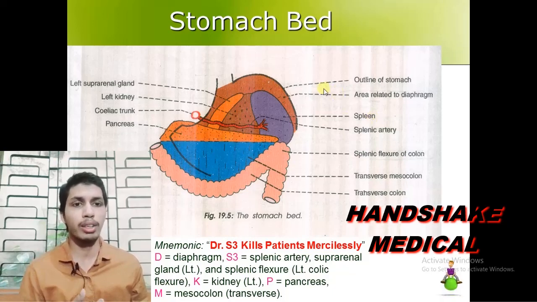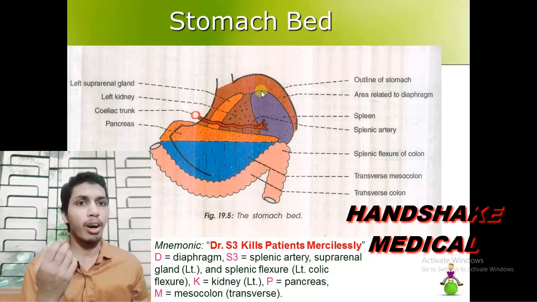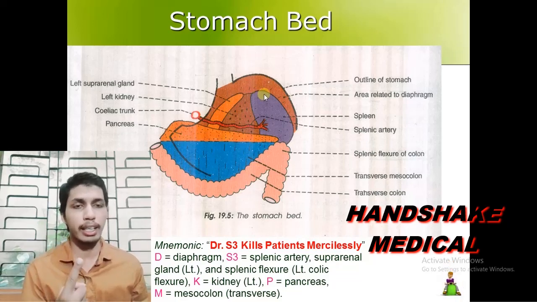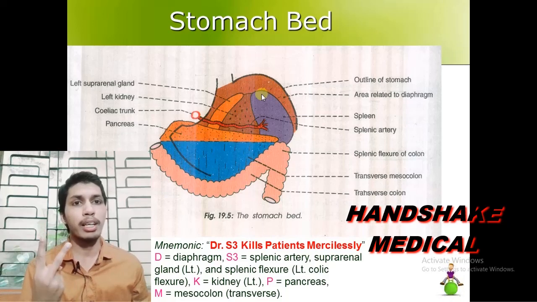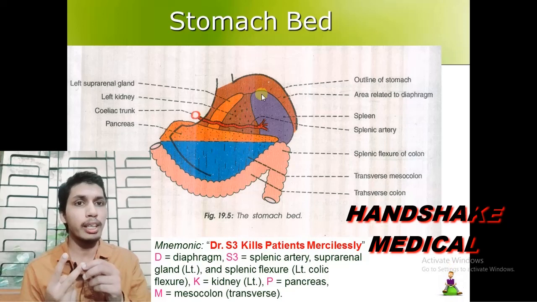Now coming to our topic. Number one content is the left crus of the diaphragm. The stomach is lying on the left side of our body and the liver is on the right. So all the organs which are in pair, like the suprarenal gland, we would include the left suprarenal gland here. Similarly, the kidney is also in pair, so we would include the left kidney in the stomach bed.